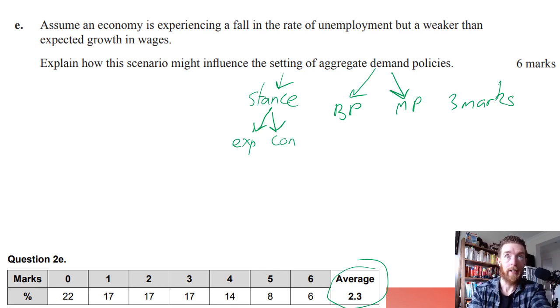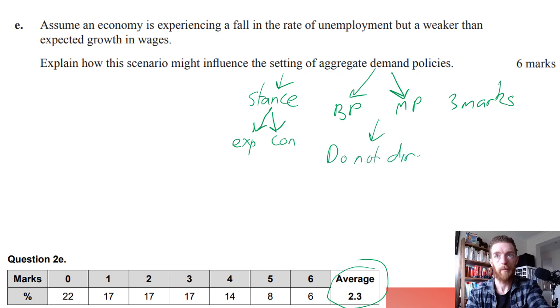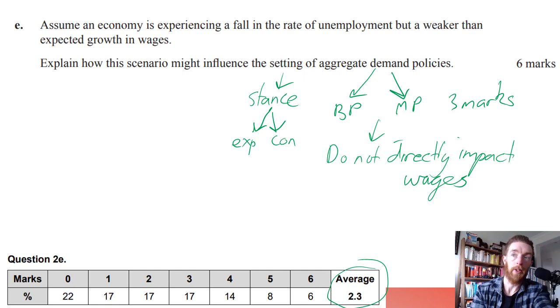The tough thing here is getting to the point that budgetary and monetary policy do not directly impact wages. That's important to know, because so many people, when they're doing this, either came up with dumb things like the government should just increase wages, which no, that's not the answer they're looking for. It's about saying that they're going to go for an expansionary approach, because if they do, it's going to create more employment. And if there's more demand for labor, this puts upward pressure on wages and creates wage pressure.